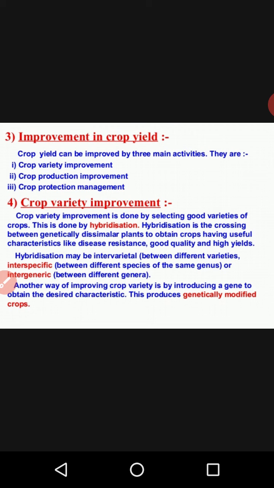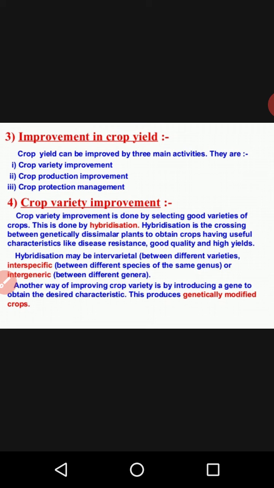So three major qualities are important for the first point. It is related to the first point. And what was the first point? Crop variety improvement. Clear?